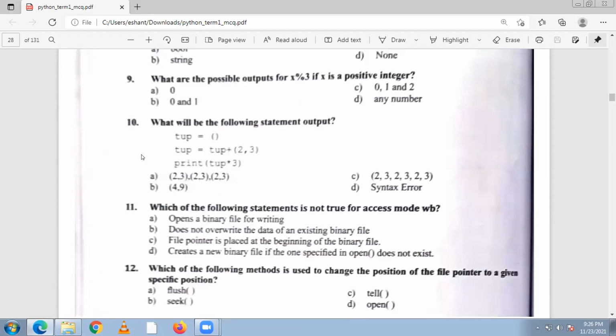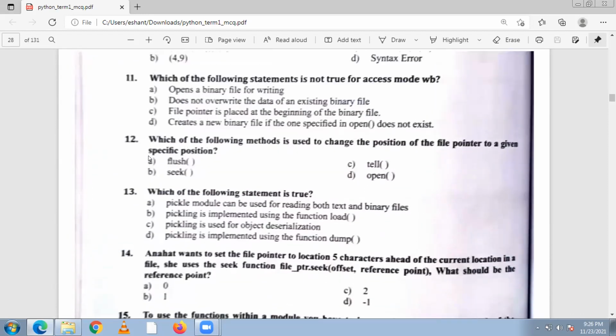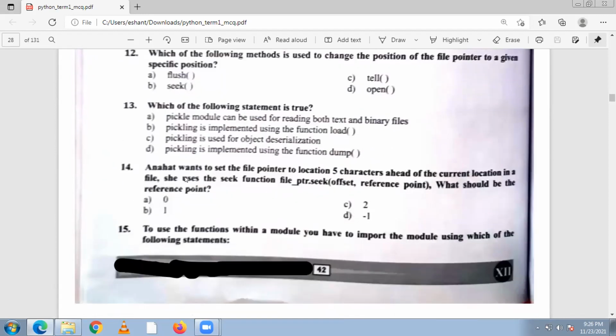Okay. So we are at question 12. Change the position of the file pointer. So file pointer position only the seek function will change. So answer is B, seek function. This is the seek function. It will change the position. Seek, seek.